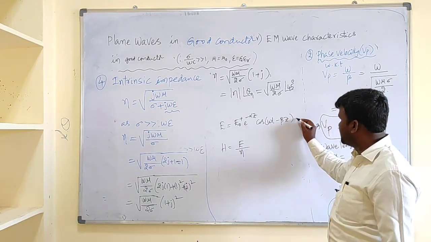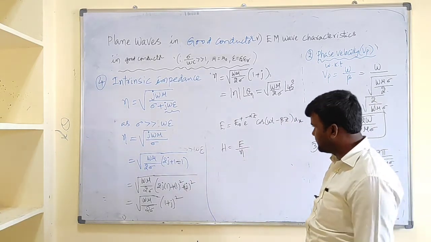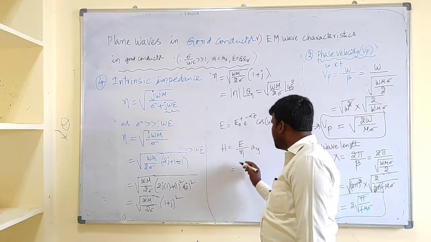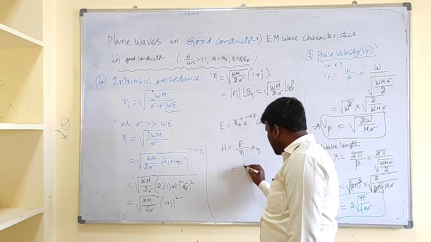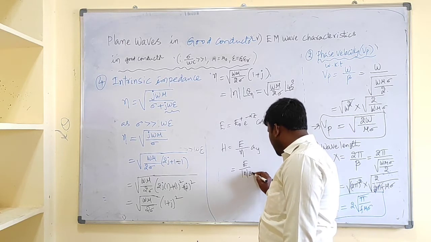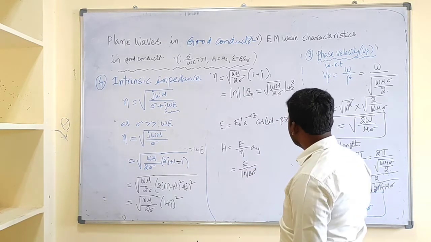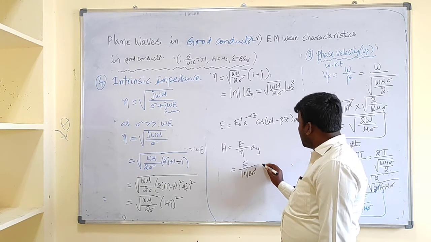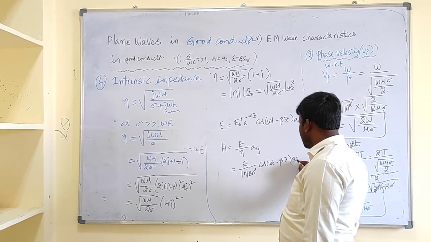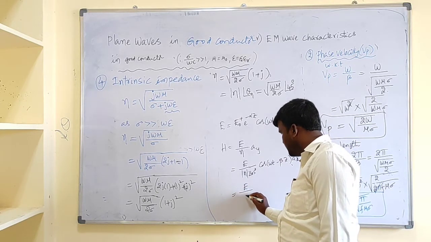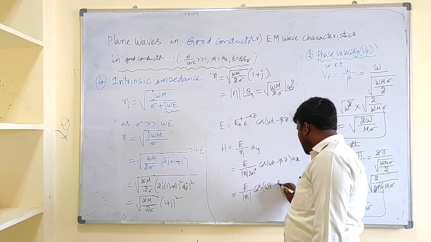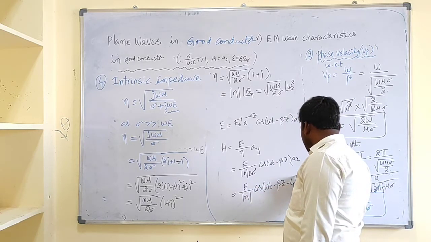Suppose E is along the x direction ax and H is along the y direction, as the wave is traveling along the z direction. E by neta is E by mod neta at an angle 45 degrees, cos of omega t minus beta z. We can write this as E by mod neta cos of omega t minus beta z minus 45 degrees, with its phase angle, into ay.